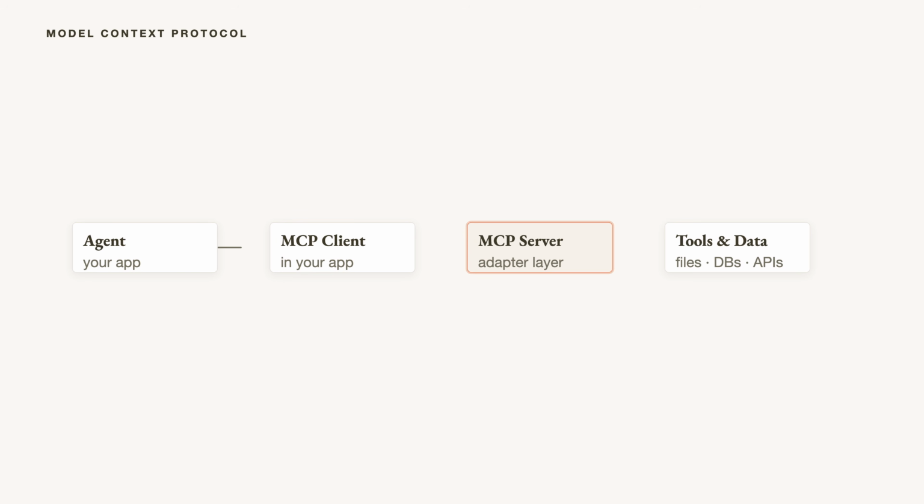MCP, the Model Context Protocol. Before November 2024, N agents, M tools, N times M custom integrations. 40 wirings for 5 agents and 8 tools, each breaking independently. MCP inserts a server between agent and tool. Every agent speaks one protocol, the server handles the rest, N plus M, the USB-C move.